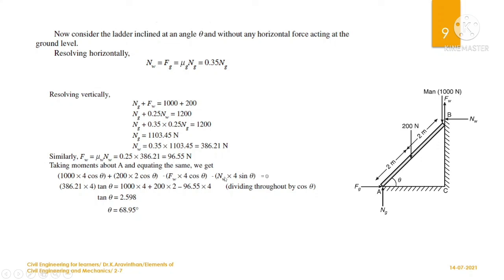You know the Fw and Nw values, so you can substitute them, and on simplification you will get tan theta. So tan theta will be 2.598, and if you take tan inverse you will get the angle as 68.95 degrees. So if theta is 68.95 degrees and above, this ladder is not going to slide here. So without giving any forces, you can keep the ladder in equilibrium.